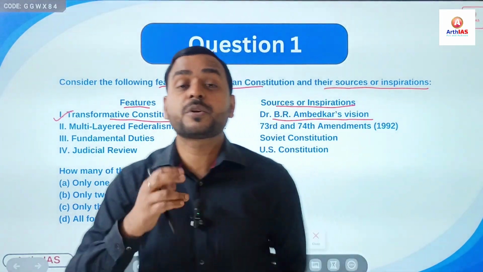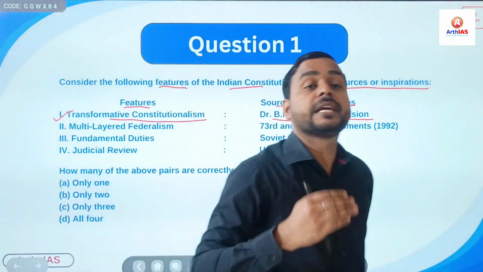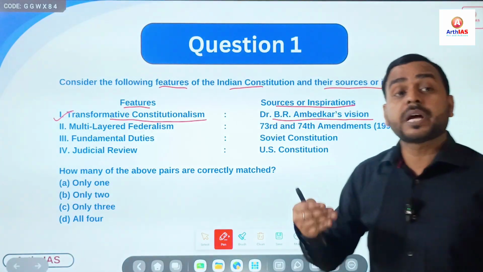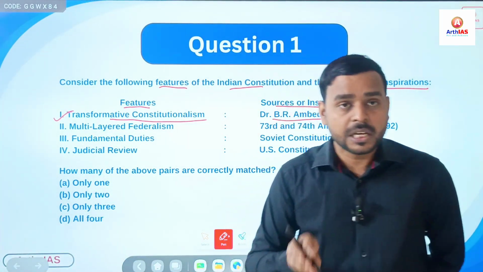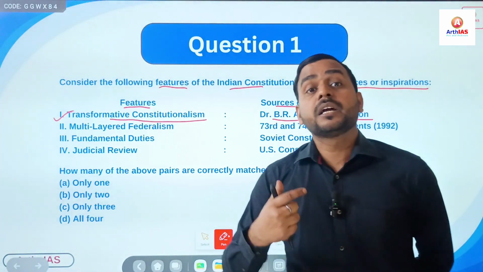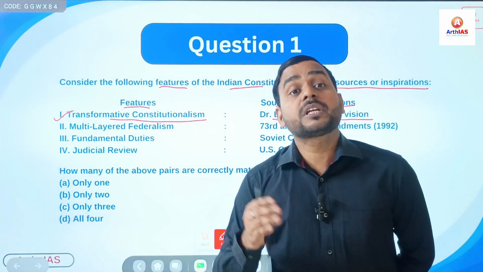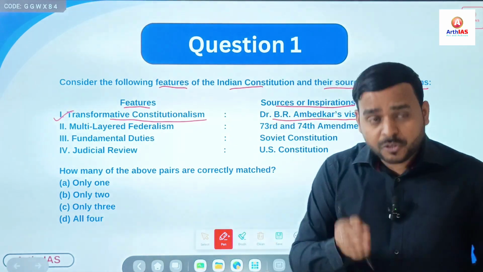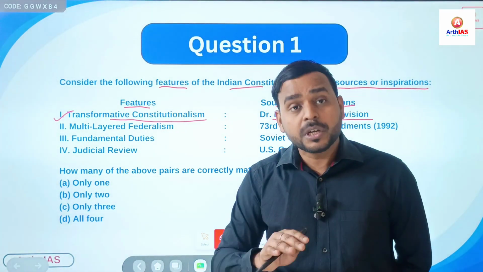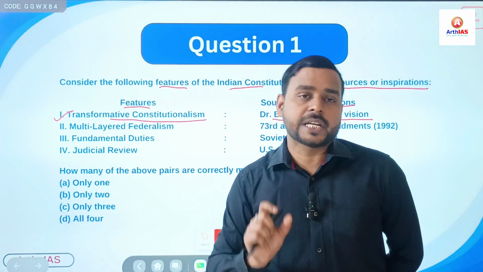It was the vision of Dr. B.R. Ambedkar that we should have transformative constitutionalism. Transformative constitutionalism means before independence we had discrimination, right, based on caste, class, gender, right? And Indian Constitution transformed it into an equal society.